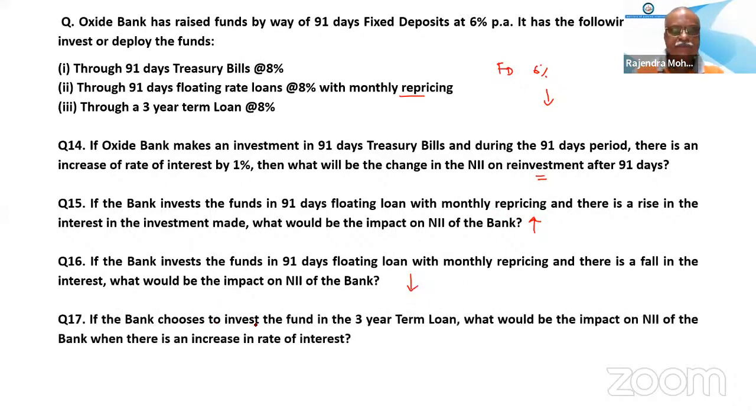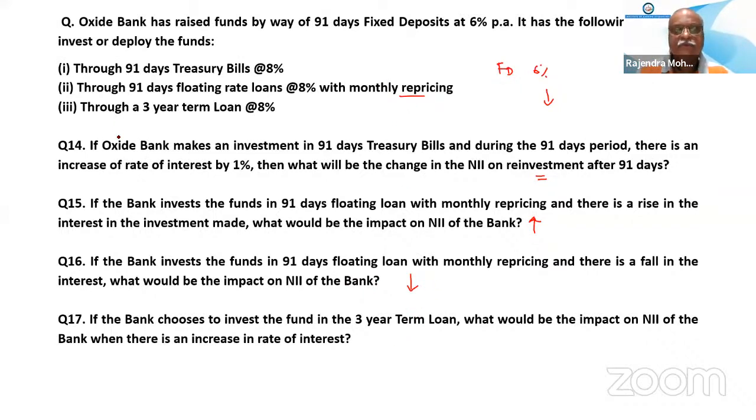If the bank chooses to invest the fund in a 3-year term loan, what will be the impact on the NII? Can you read the question? Sir, in the 16th question, we have to take only the floating rate loan in investment, sir. FD is the same. There is no change at all. We have to take only one parameter, no, sir? Yes, only one parameter. Here, this 91 days floating loan with monthly repricing, and there is a fall in interest, of this only. Because we are not speaking about the FD. FD remains the same. Okay.